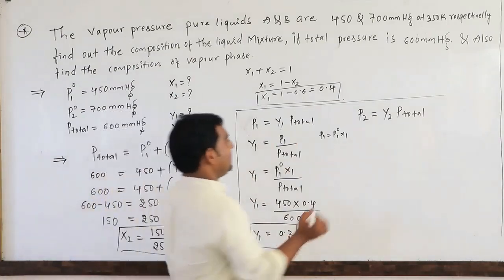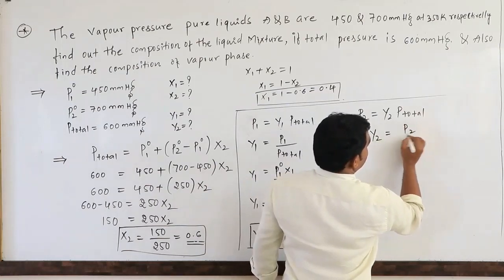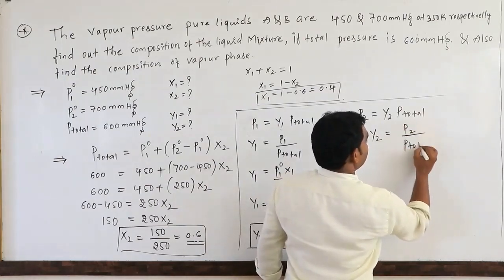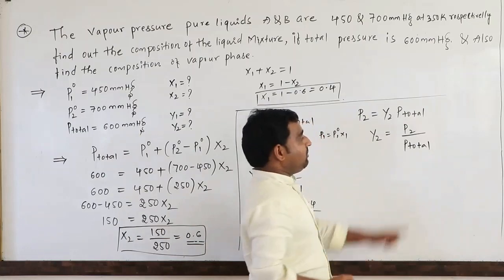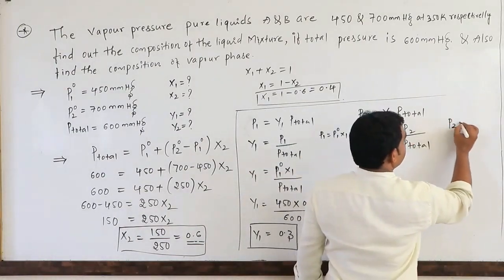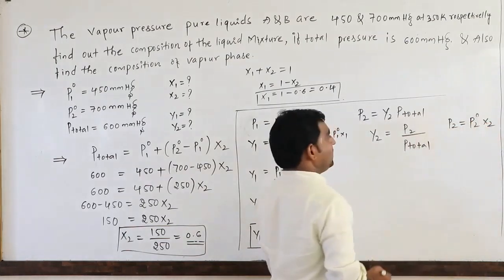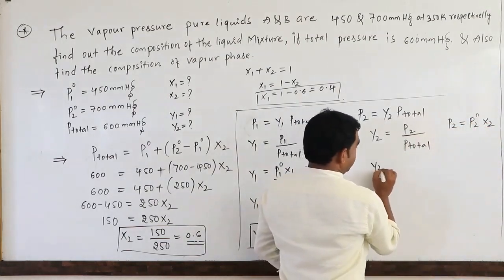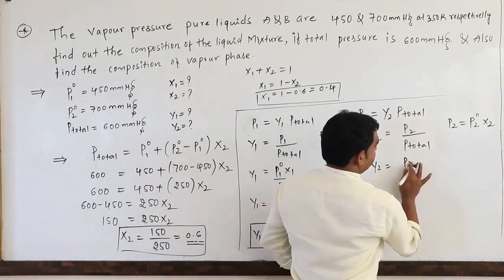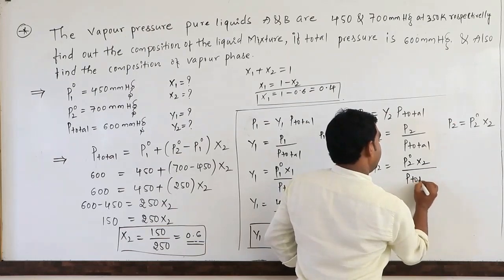One more you can calculate: Y2 is equal to P2 divided by P total. They didn't give a partial vapor pressure, so we have to calculate using the formula P2 is equal to P2 naught into X2. So Y2 is equal to P2 naught into X2 divided by P total.